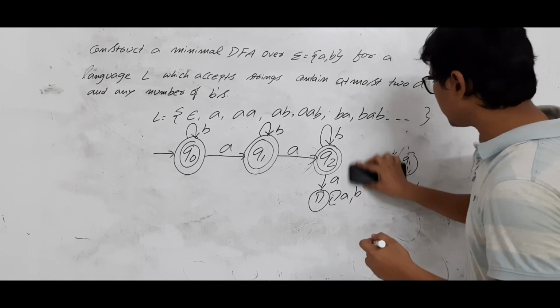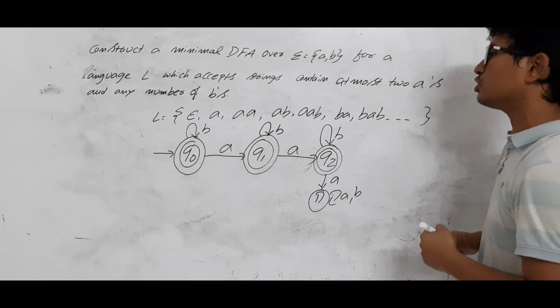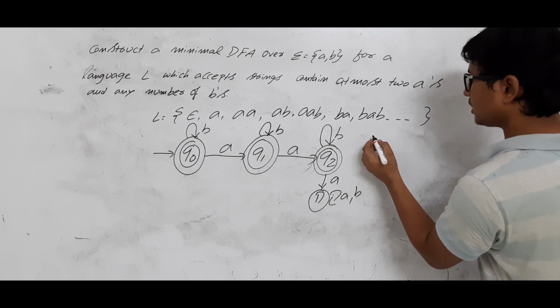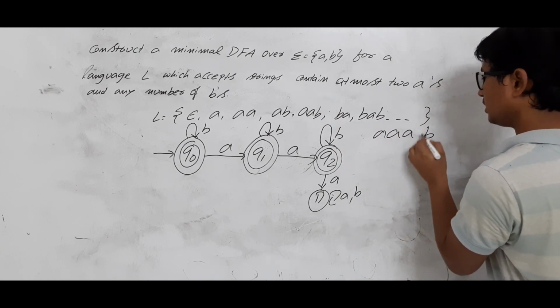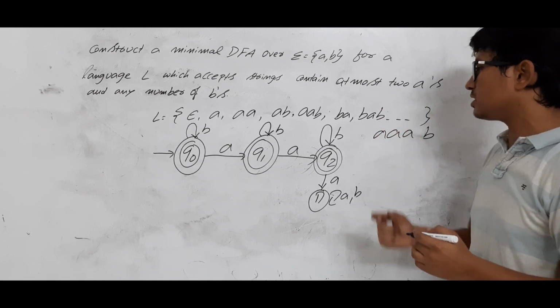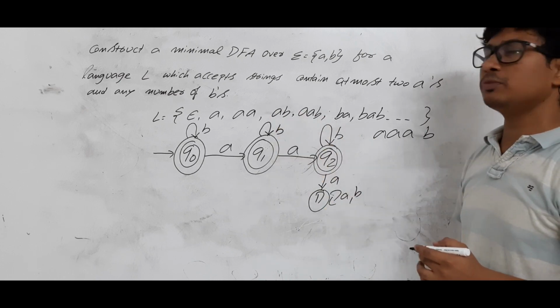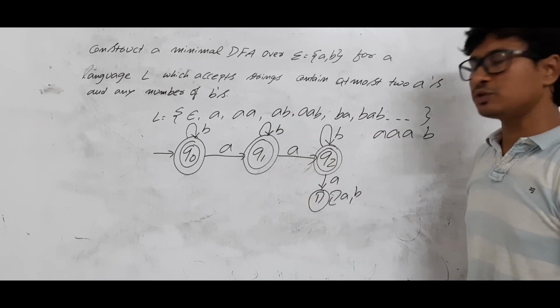Let me take a counter example. We have taken till now the strings which belong to language L. I want to take a string which does not belong to language L. What is that case? AAAB, because 3 A's is not at most 2 A's, meaning a maximum of 2 A's are allowed. So this string does not belong to language L. If it does not belong to language L, my DFA should not accept it.